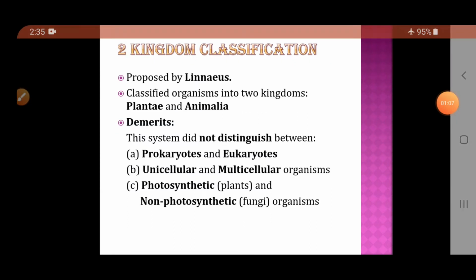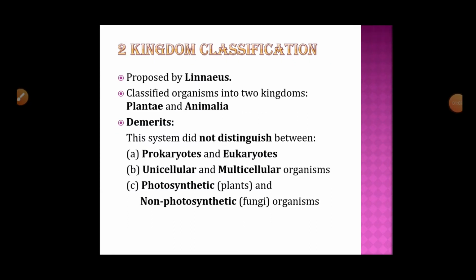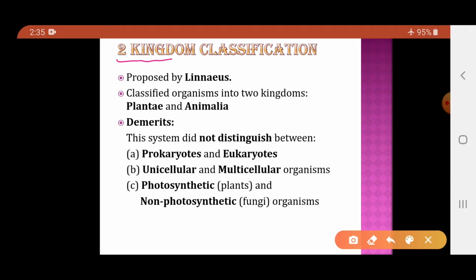Then the next method of classification was proposed by Linnaeus. That system of classification proposed by Linnaeus is called the two kingdom classification. Now, according to Linnaeus, he classified the organisms into two kingdoms. Those two kingdoms are Plantae and Animalia. The two kingdoms given by Linnaeus are Plantae and Animalia.